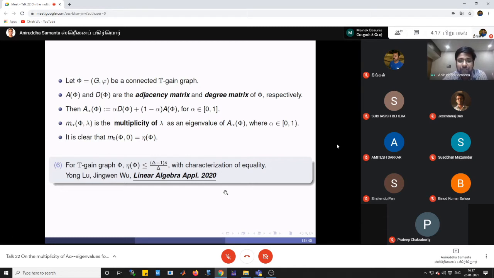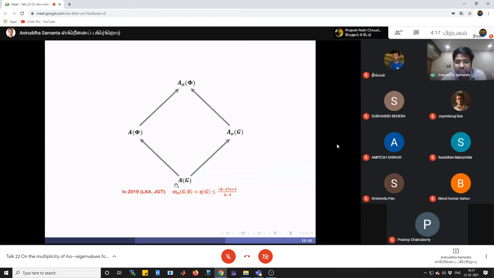Now what do we have in the literature survey? The most recent result on undirected graphs, where we only consider the nullity of G, is that the nullity of G is less than or equal to this. Now in 2019, the multiplicity of any eigenvalue lambda for these matrices is less than or equal to this quantity, right? Now in 2020, the multiplicity of the zero eigenvalue, or the nullity of phi, is less than or equal to this.